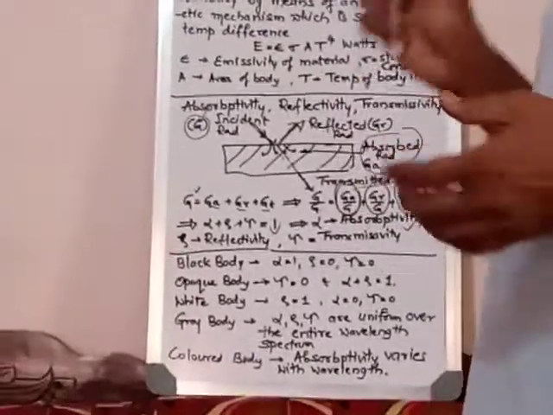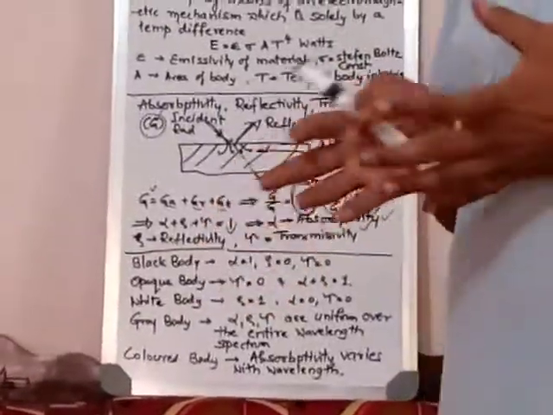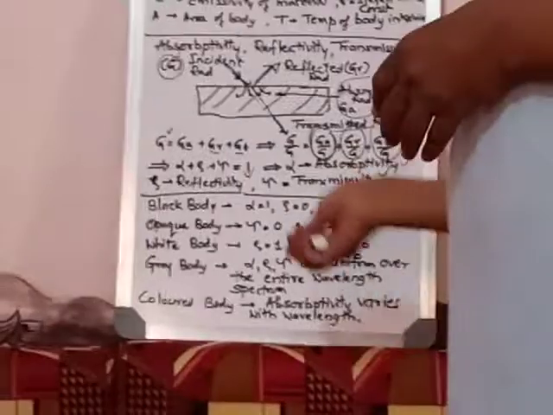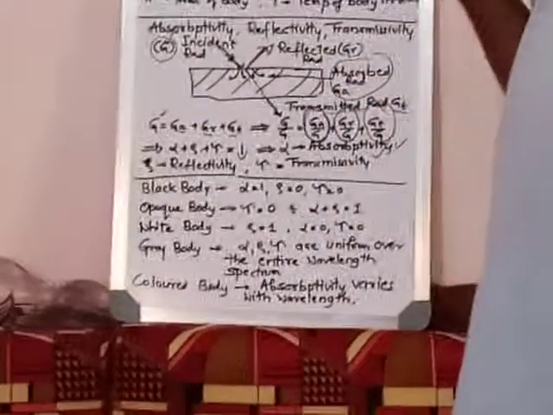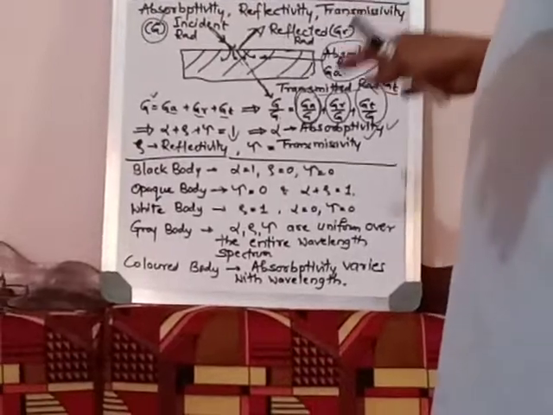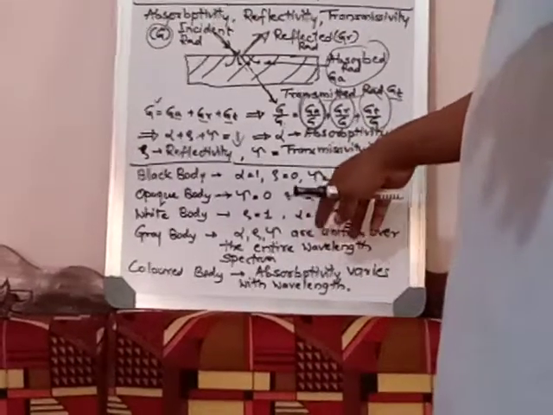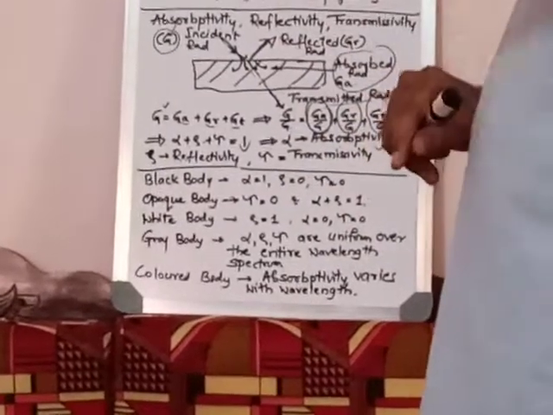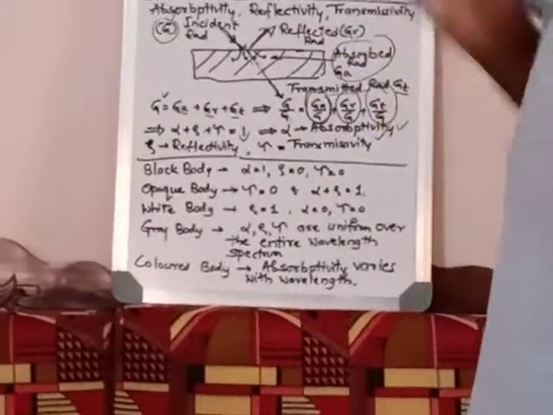Again, I will tell, black body means it will absorb the entire radiation, no reflection and no transmission. That is called as black body. What is opaque body? All the transmission is 0, no transmission of the radiation, but partly absorption is there, partly reflection is there. Alpha plus rho is equal to 1. That is opaque body. All solid bodies are opaque body only.